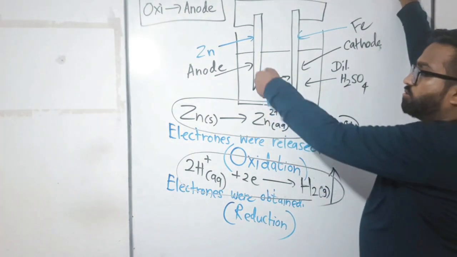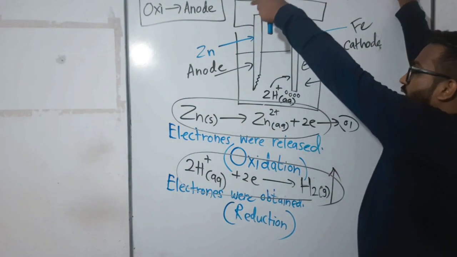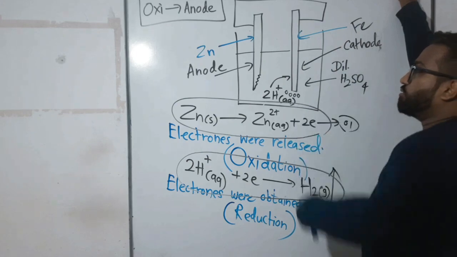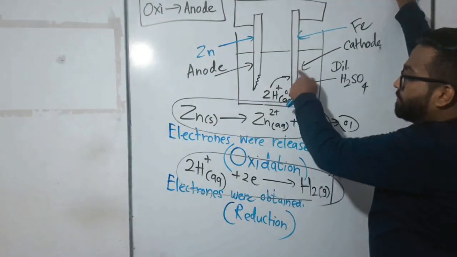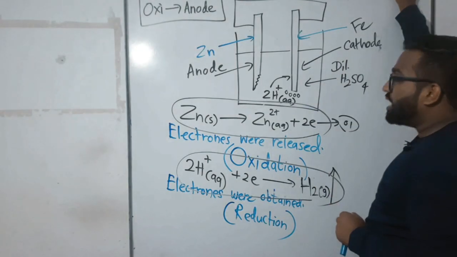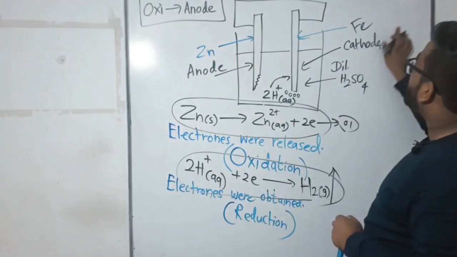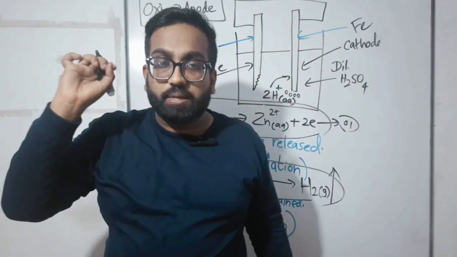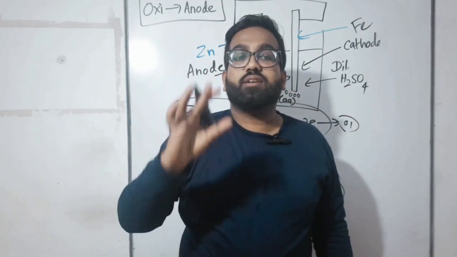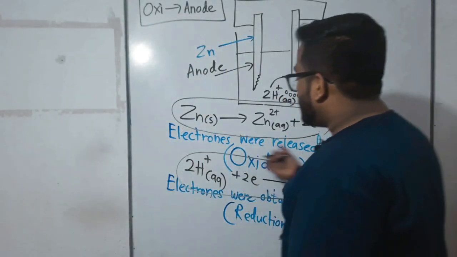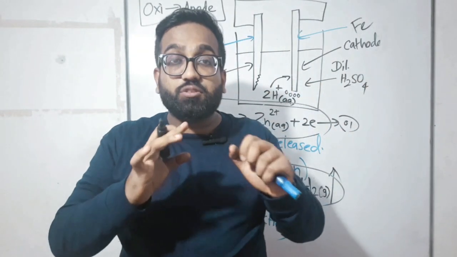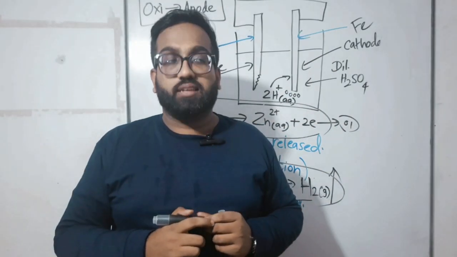You know the process right now. Electrons in the zinc electrode shifted to the connecting wire and passed from zinc to iron. So now the electrons were in the iron rod, and 2H plus came to take electrons from iron to make H2. Where did they take electrons? Near the iron rod, the iron electrode. So that is known as cathode. What is cathode? The place where the reduction reaction occurs. What is the reduction reaction? This one. The place where reduction occurs is known as cathode, right?